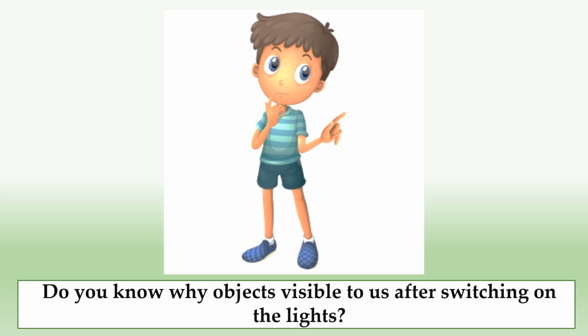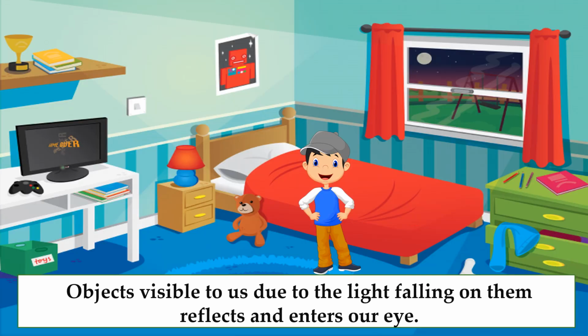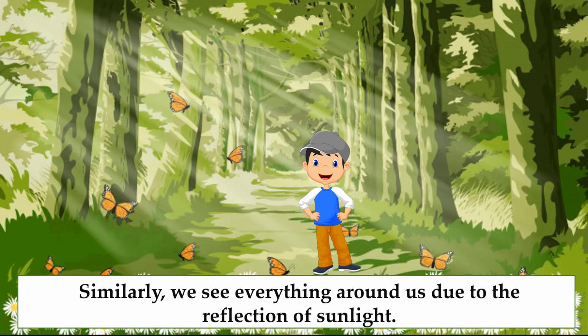But do you know why objects are visible to us after switching on the lights? Have you ever thought about this? The objects are visible to us because the light falling on them reflects and enters our eyes. That's why we can see the objects around us. Isn't it interesting? Similarly, whatever we have around us, we are able to see it due to light, whether it is natural light or artificial light.